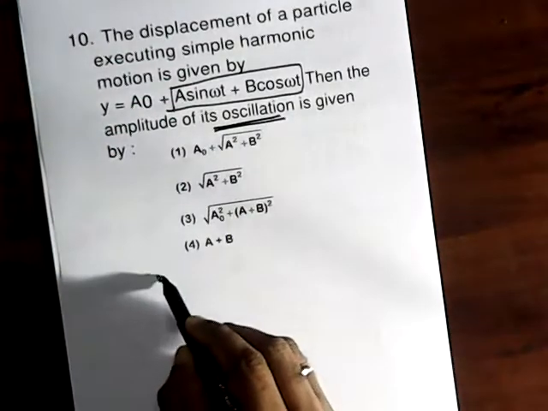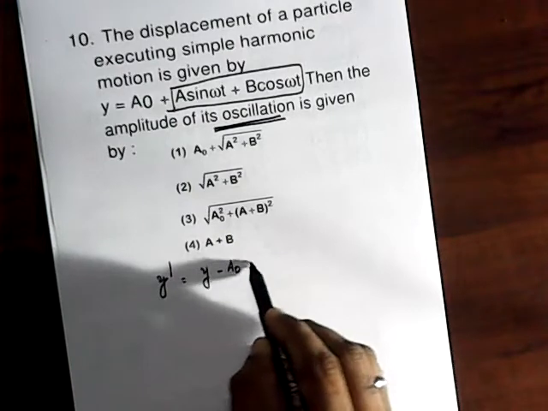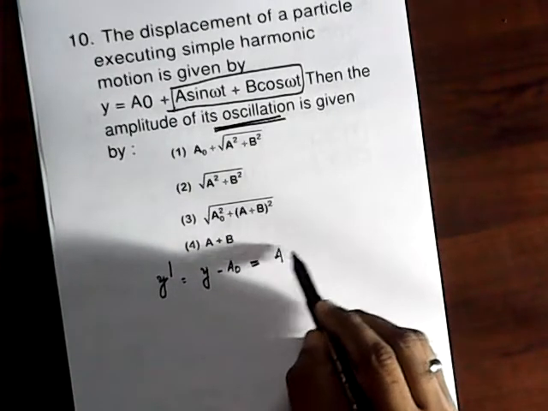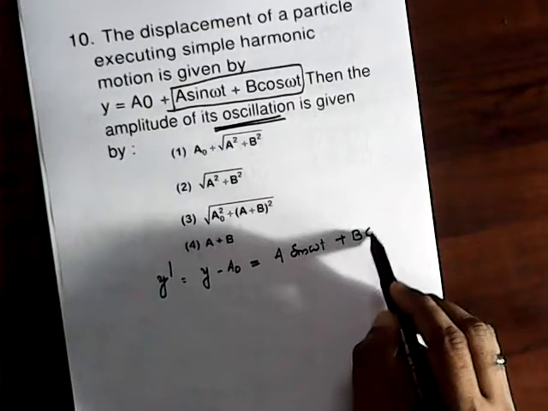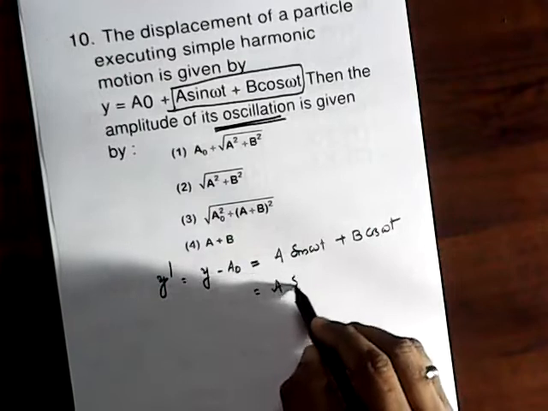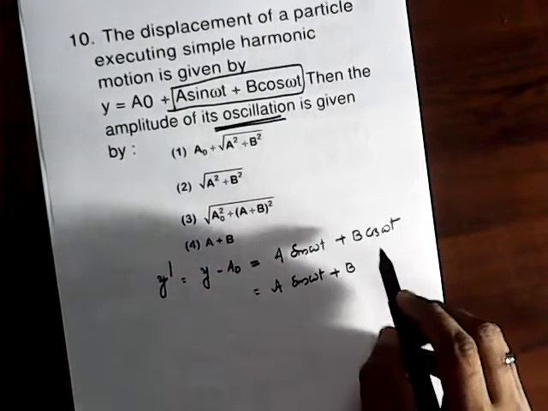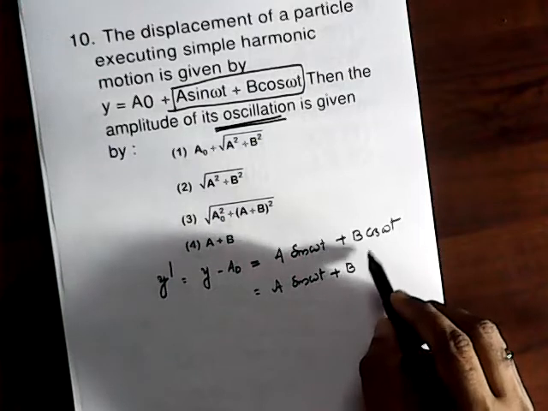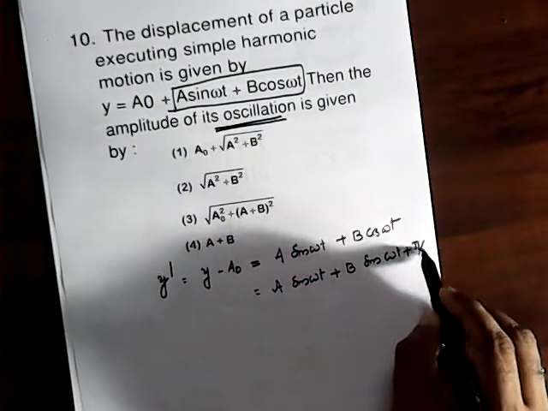So we can say y dash, which is y minus a0, equal to a sin omega t plus b cos omega t. We can convert it into the same format: cos omega t can be written as sin of omega t plus pi by 2.